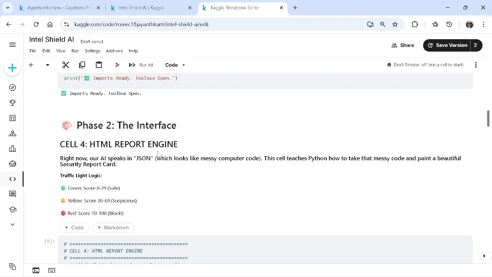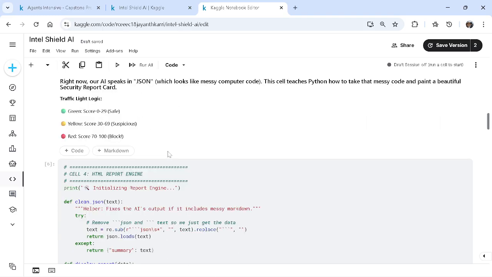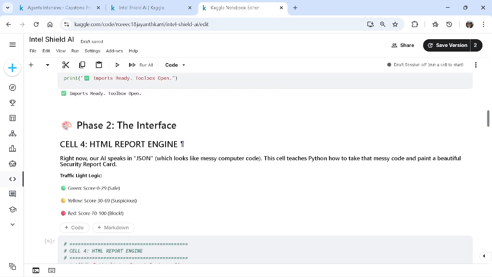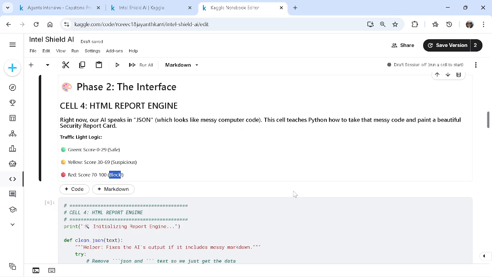Coming to the next phase, this is the interface. I don't want to go into much detail about it. It's just a UI/UX interface for our output. The output will be green if it is safe. The output will be yellow if it is suspicious, with risk between 30 and 69 percent of the weightage. And the output will be red if it is 70 and above, up to around 100, which already suggests blocking. So it will be easy for identification.